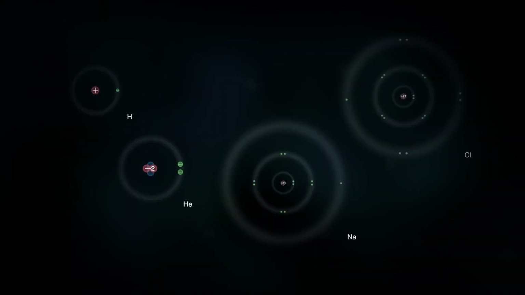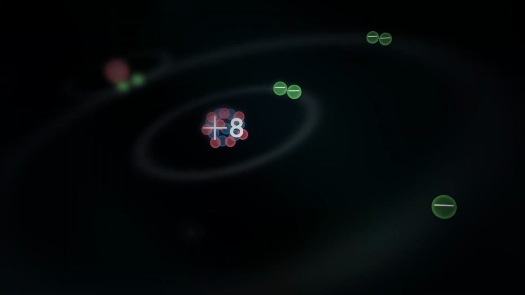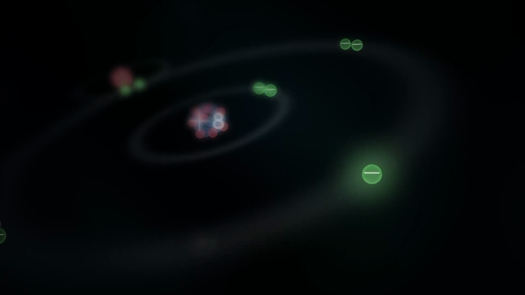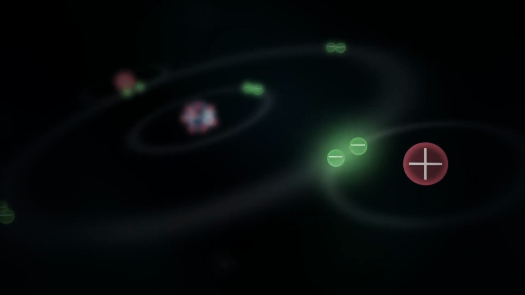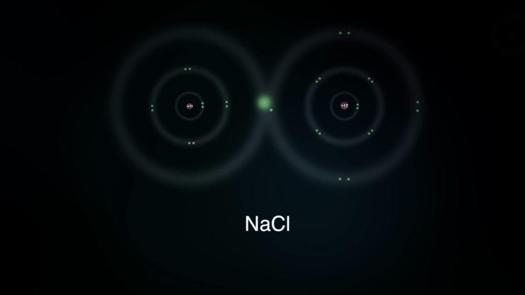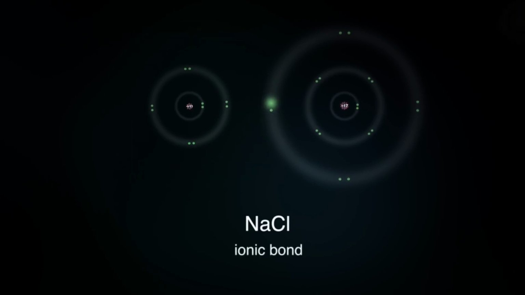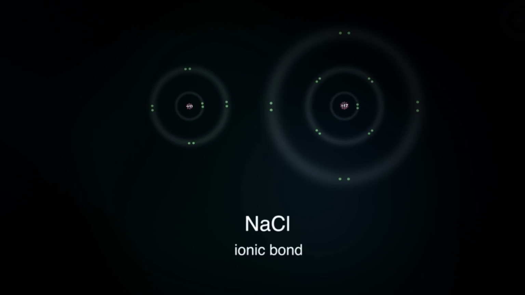And not all of those electrons are available for bonding. Only the outermost electrons, the ones in orbitals furthest from the nucleus, the ones with the most energy, only those participate in bonding. By the way, this applies to ionic bonding too. Remember sodium chloride? Well, the electron that sodium loses is the one furthest from its nucleus, and the orbital that electron occupies when it goes over to chlorine is also the one furthest from its nucleus. But back to covalent bonding.